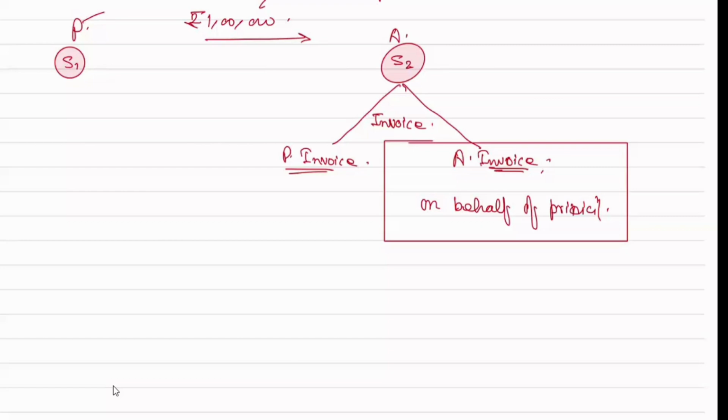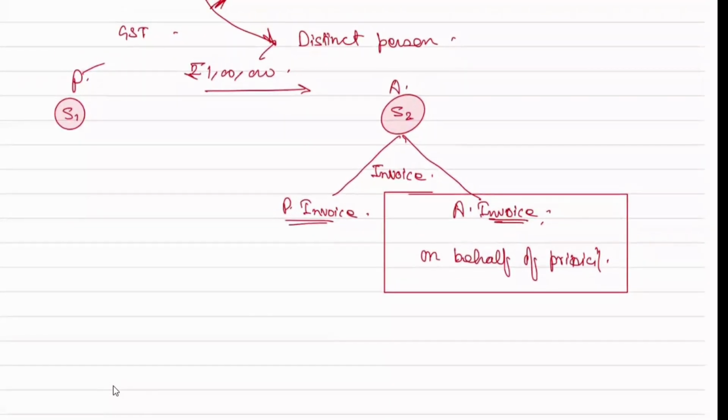So we can see it this way: when the agent is raising his own invoice, it seems as if the principal is selling to the agent and the agent is further selling it to another person. Correct? Yes. Now whenever it is the agent's invoice on behalf of the principal, then GST sees these two transactions differently.